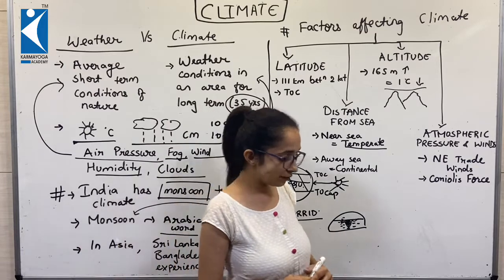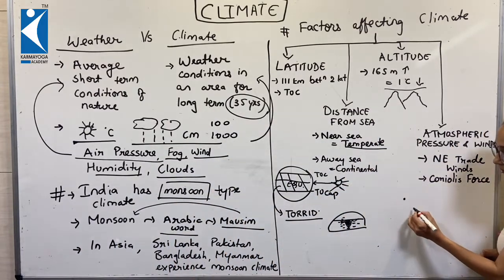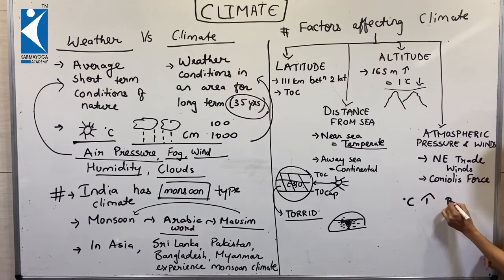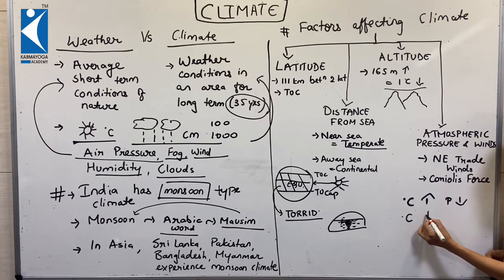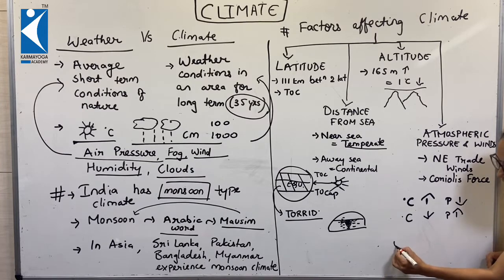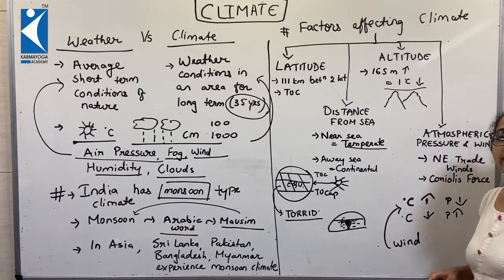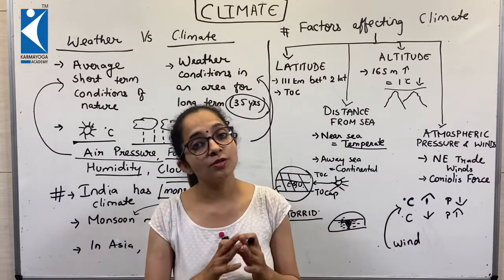Here, what we will learn is that when the temperature in degrees Celsius goes high, the pressure becomes low. When it is cold, that is, degrees Celsius is low, the pressure is high. And wind will tend to go, along with clouds or without clouds, to a place where it is a hot region, where the pressure is low.